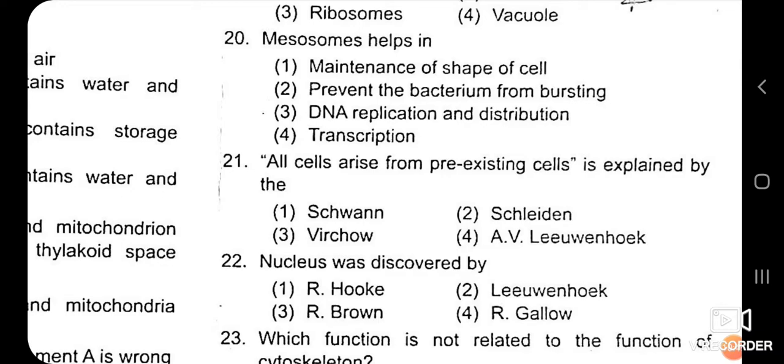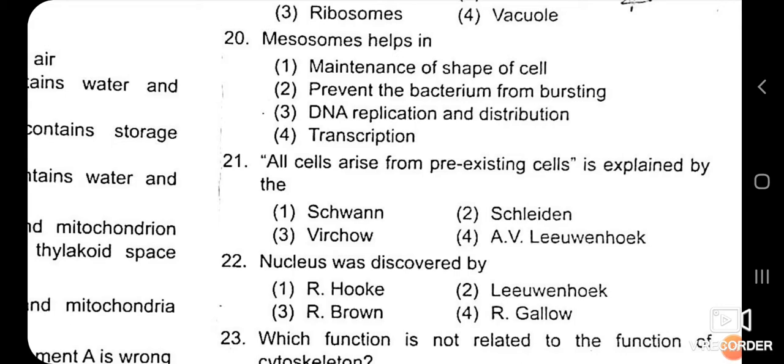Here: maintain the shape of cell, prevent the bacterium from bursting, DNA replication and distribution, and the fourth one is given as transcription. But here if we study these functions from the NCERT book page 129, then you can observe that the mesosomes help in...